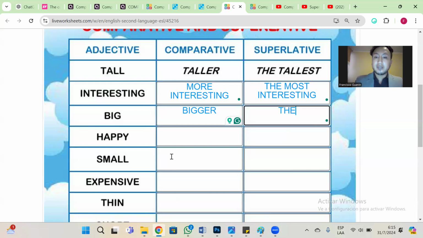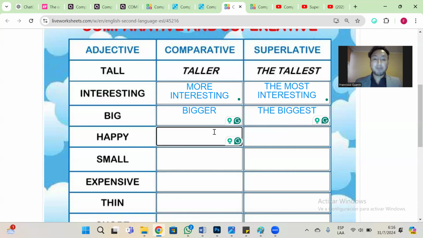We need to add the article the, not the word bigger. No, this we need to erase and we need to add est, biggest. With a short adjective, we need to add the and this special ending, est. That means the superlative is el más grande. It doesn't have any comparison, right?